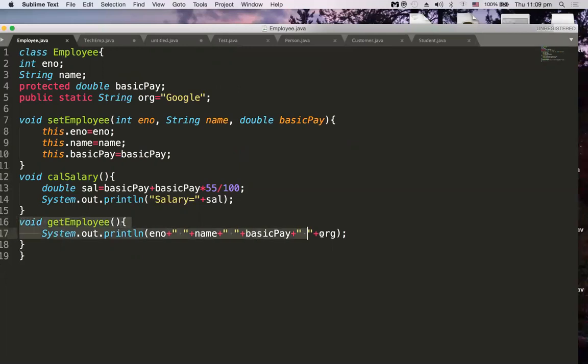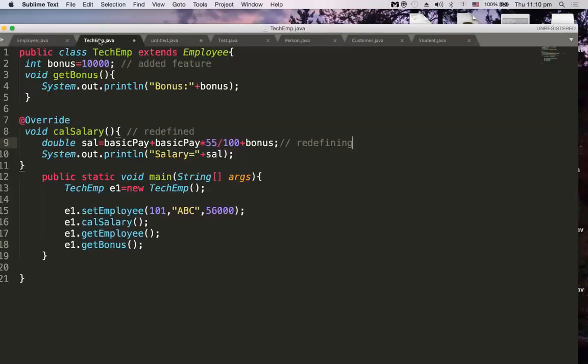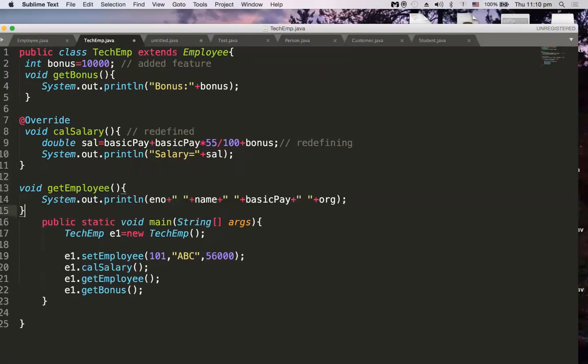So how can I do that actually? This is the get employee method of the Employee class. Now I can use the same method without any overriding, but now I'm overriding. Whenever we override, we can use an @Override annotation. This helps so that if there are any spelling mistakes in this method, my compiler tells me you are not actually overriding. I will show you during the compilation and execution.